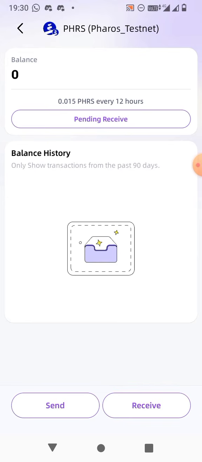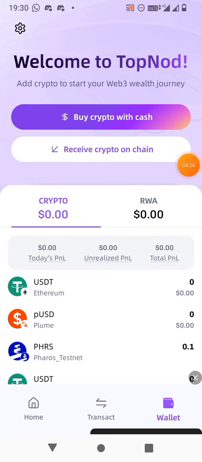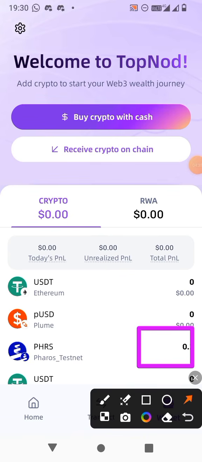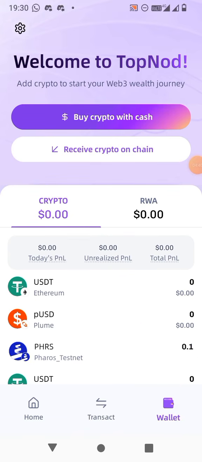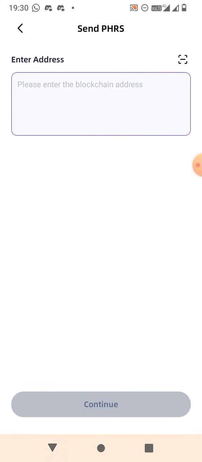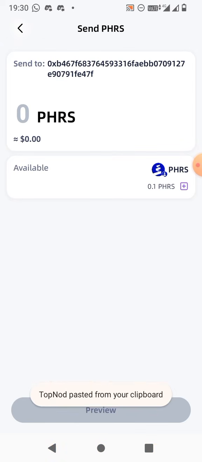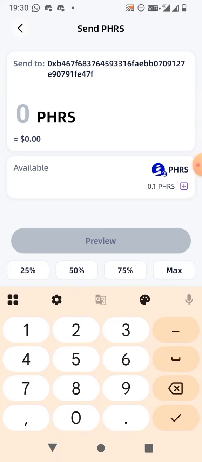So you get your Pharos token here. So I will refresh it. You have to refresh here and then you can see that I received PHRS immediately. So this is the fastest blockchain. So I will click here on the Pharos and from here I will click on the send button and I will paste my wallet address and I will click on continue and from here friend I will type 0.08. So let me try 0.08.